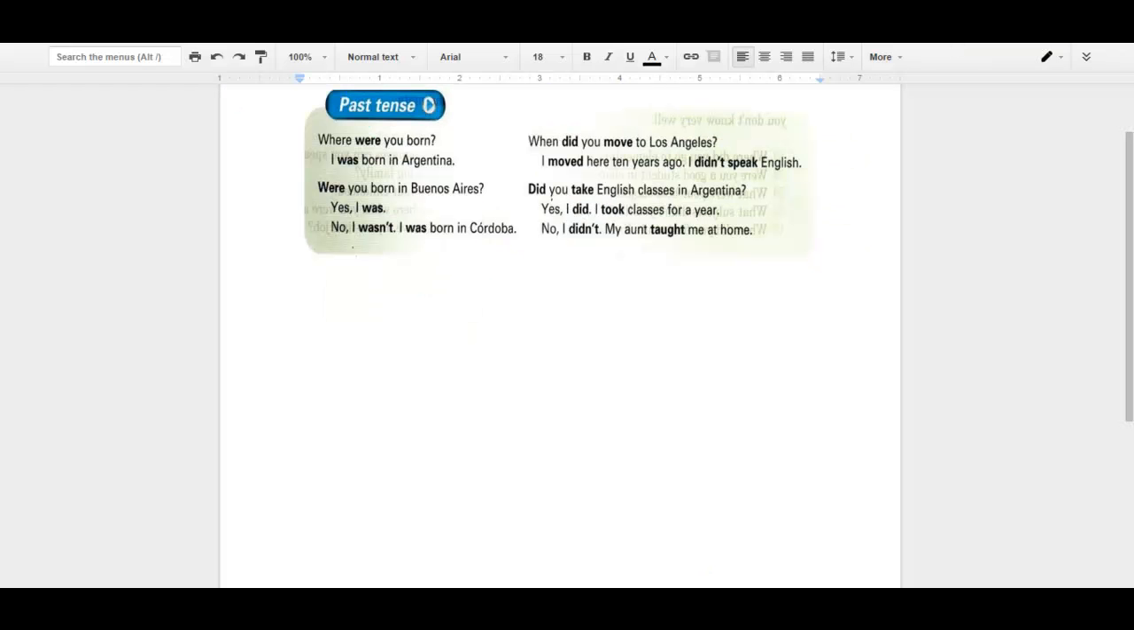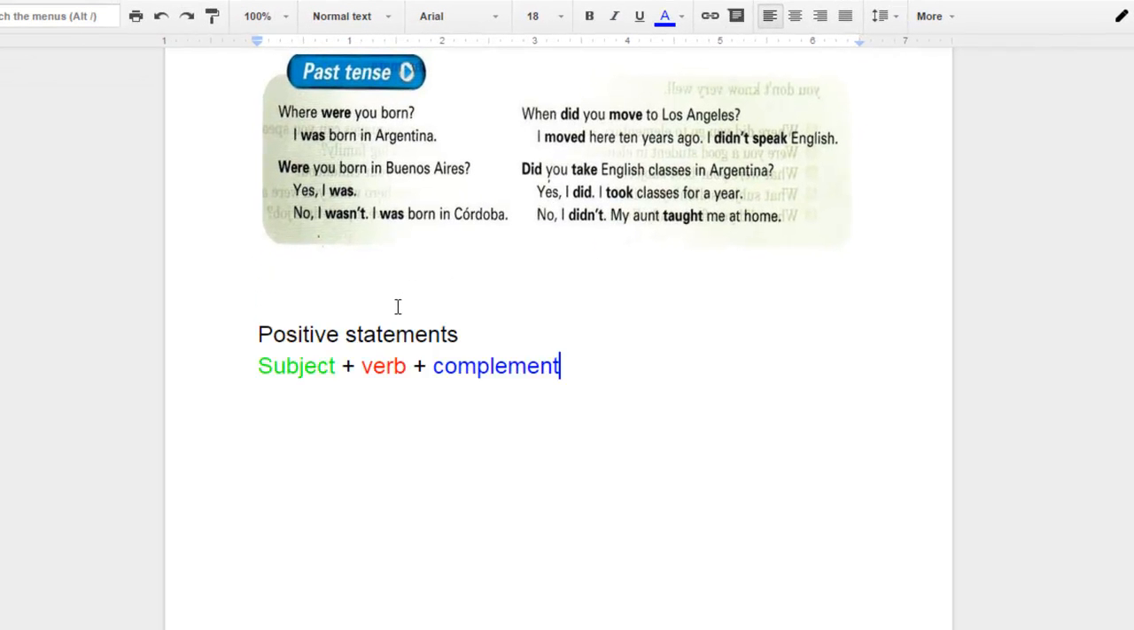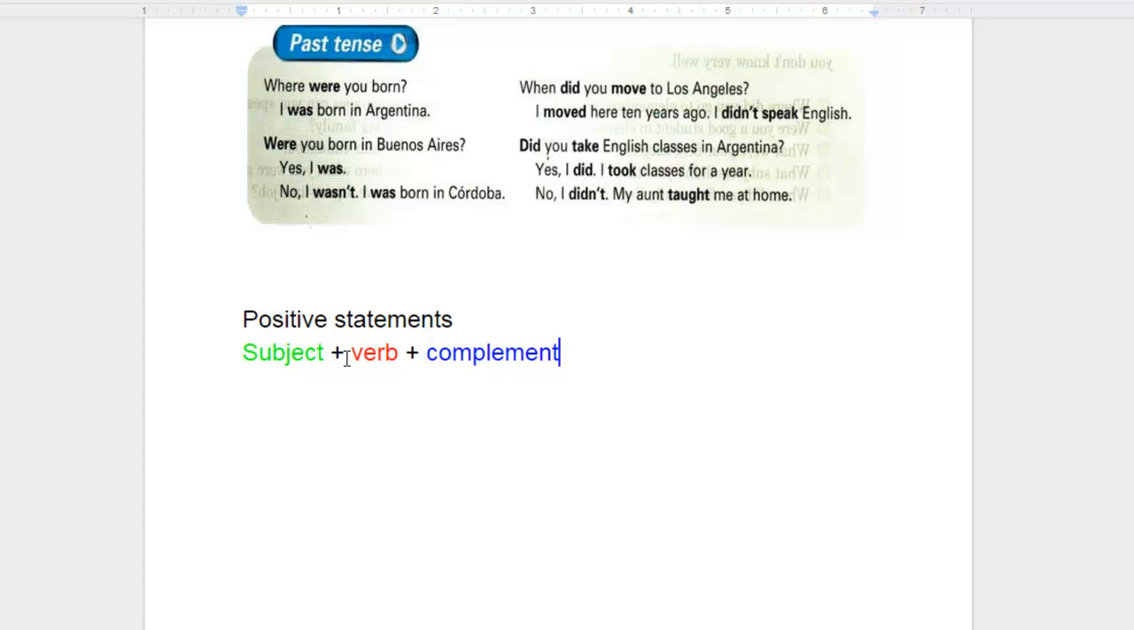Let me get started by making sense of the statements that we see towards the right side of this chart. So I'm going to write down the formula real fast. In order for us to make sentences in the past, particularly positive sentences in the past, we're going to have a subject, and then that is going to be followed by a verb, the verb in its past form, and then that is going to be followed by a complement. So if I write down the example that we see on the very top, which says I moved here 10 years ago, well, we can clearly see the subject is I. I'm going to go ahead and try to color that in green.